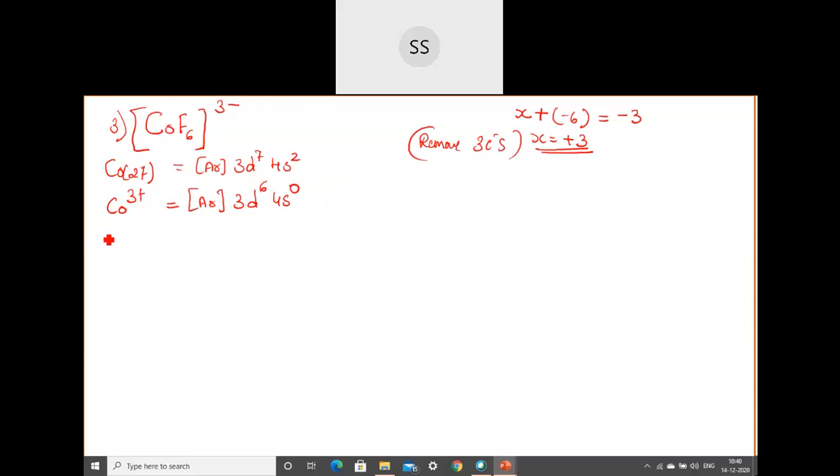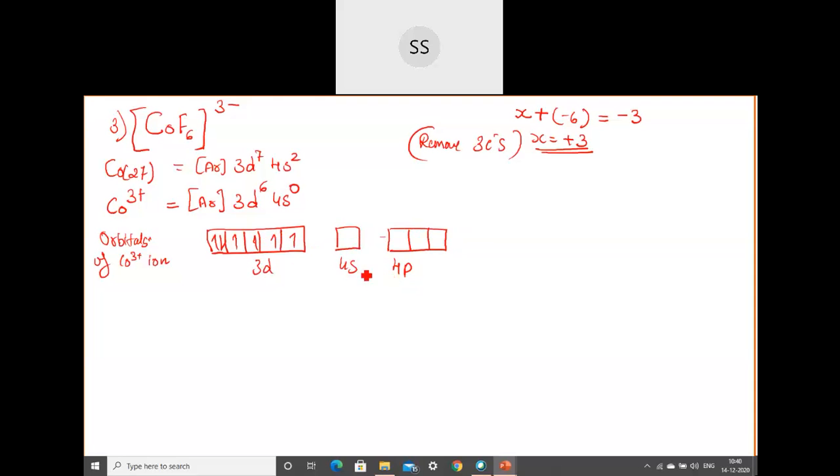And then distribute this in the orbitals. Okay, so we will write the orbitals of the Co3+ ion. Here I am taking the d orbital first. 6 electrons are there. Initially they are singly occupied, then I have paired them. And then we have 4s, and after that there is the 4p orbital. These are empty orbitals, but you write them because later we will require them for the ligands to come and occupy. Okay, so that is the reason I'm keeping them empty here, showing that they are available. So here this is 3d, then 4s, and then the 4p orbitals.